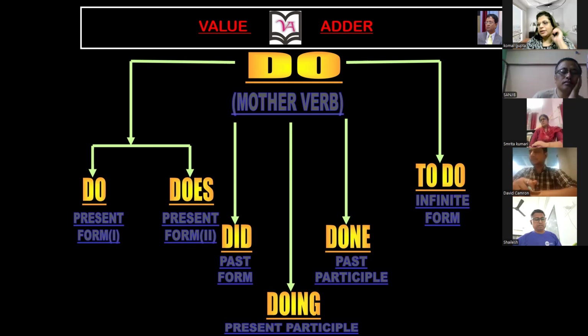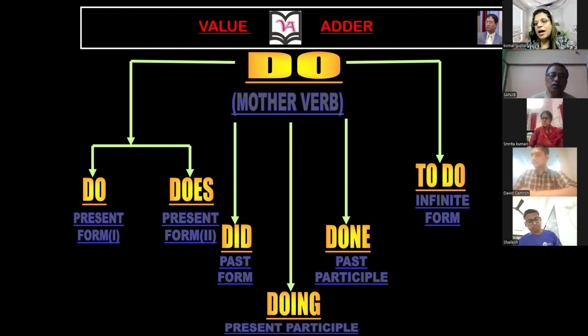Okay, very nice. I want to... Ma'am, I done my work on time. I done, no, this is wrong. Say I did. Sorry, I did my work on time. I did my work on time, ma'am. Okay, done. Shailesh? The same sentence I made, but he did his work on time.